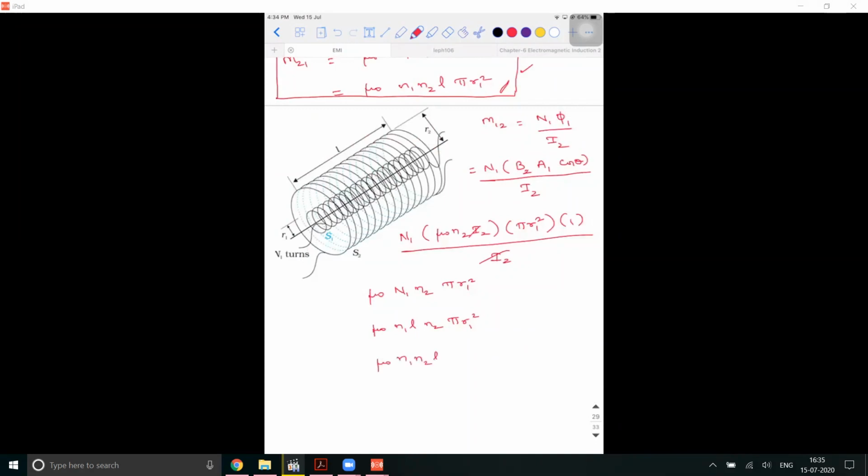So this is the expression: M12 is equal to mu naught n1 n2 into L into pi R1 square.